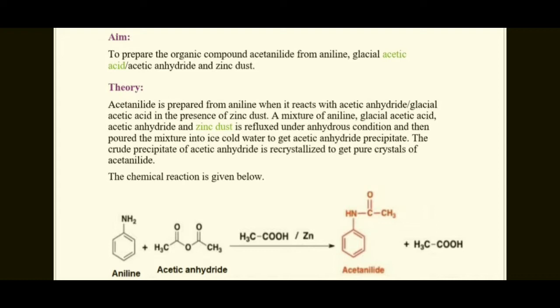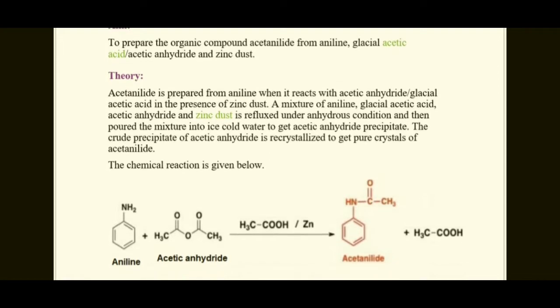Theory: acetanilide is prepared from aniline when it reacts with acetic anhydride and glacial acetic acid in the presence of zinc dust. A mixture of aniline, glacial acetic acid, acetic anhydride and zinc dust is refluxed under anhydrous conditions, and then poured into ice cold water to get the acetanilide precipitated. This crude precipitate is recrystallized to get pure crystals of acetanilide. The chemical reaction is given below.